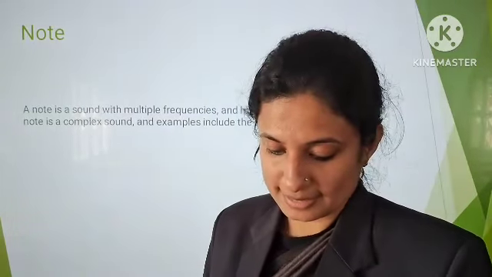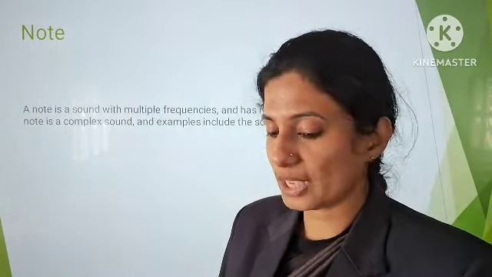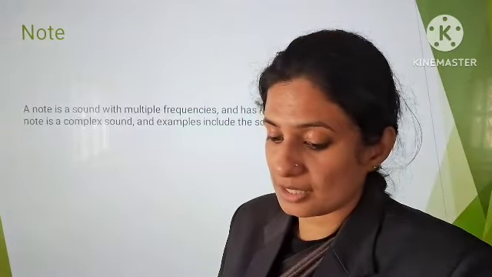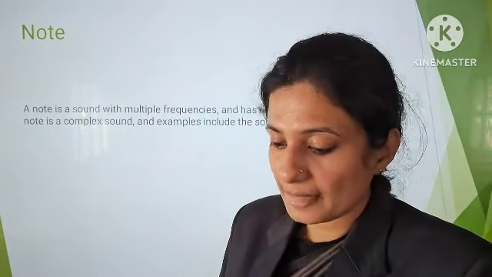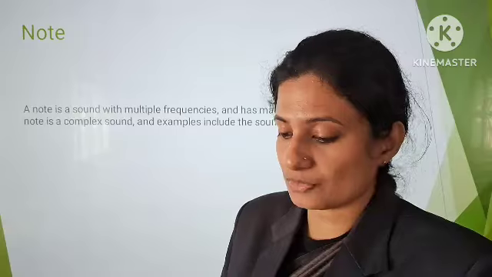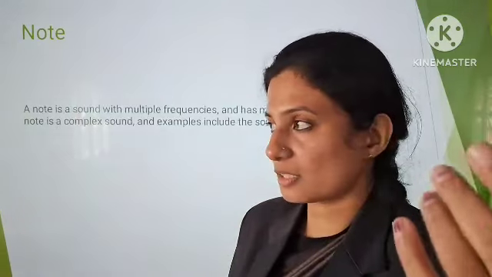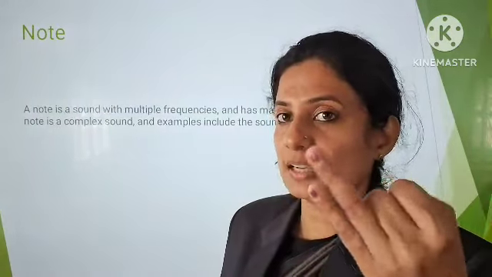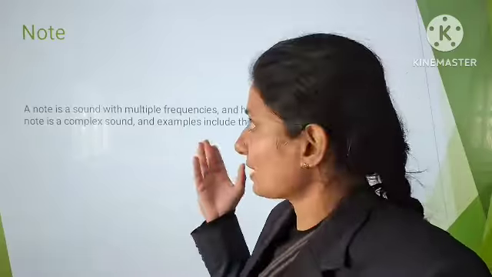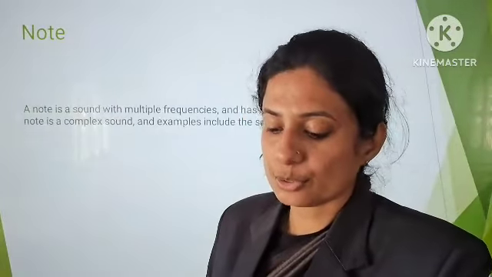So today we learned about what is echo, and an echo can be heard only if three things are satisfied, that is a high-rise building, a distance of 17 meters, and loudness of the sound. Then we learned about the characteristics of sound, that is pitch and loudness. Then we learned about what is tone and note. So these are the topics of this chapter. I hope you understood.